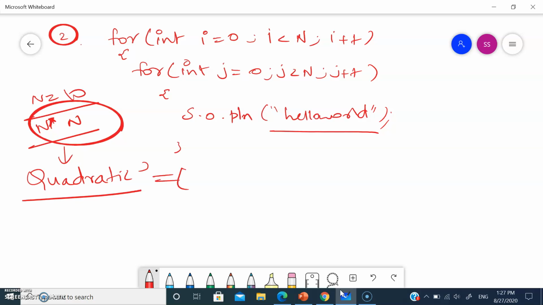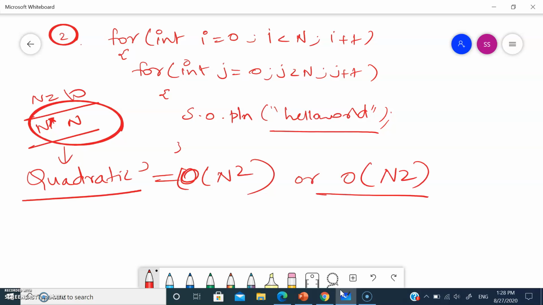Quadratic means we have to write it in the format of O of n square, or O of n^2, meaning your data is going to print double the times. Double the times means we say the time complexity for the given program is quadratic. Quadratic has to be written in the format of big O notation.